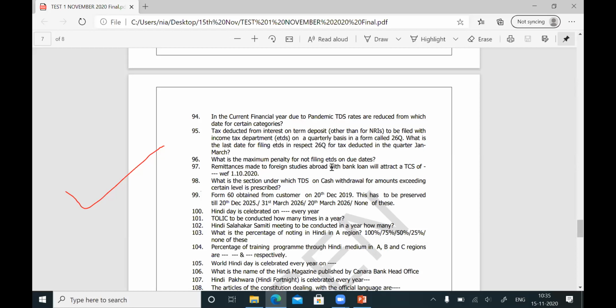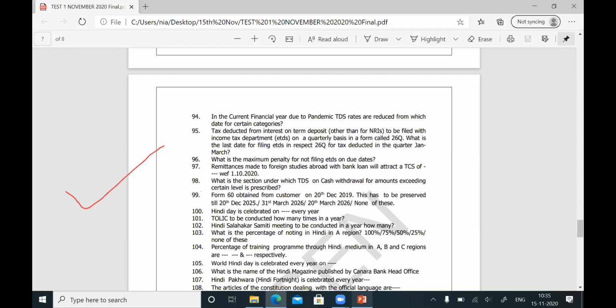Then from 1/10/2020, if banks give educational loan and the proceeds are sent abroad for the students' purpose, then the bank has to deduct a TCS of 0.50%. From 1/10/2020, this question will be asked. What is the TCS to be deducted for making remittances abroad from the proceeds of the educational loan? It is 0.50%. If the customer has not taken the educational loan and is remitting abroad from his own funds, then in that case, banks have to deduct a TCS of 5%.